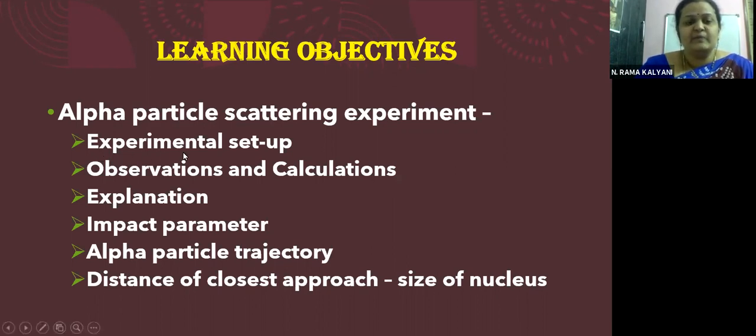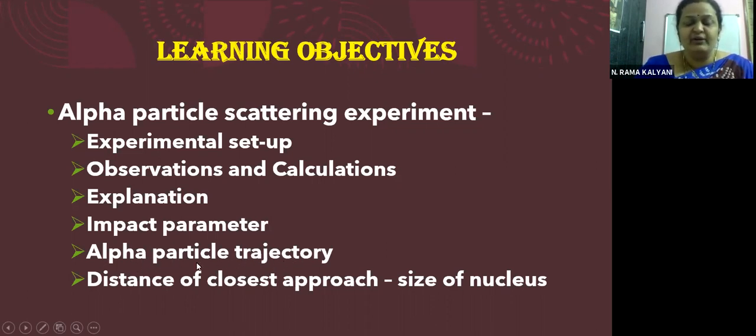We will be seeing the experimental setup, the observations and calculations, and the explanation about why the alpha particles are behaving in a certain manner. We will try to understand an important phenomenon called the impact parameter, and the alpha particle trajectory. What is trajectory, children? The trajectory is the path followed by the projectile. Now here the alpha particle is the projectile which is moving, which is getting deflected because of some forces, and the path it is following after deflection is called a trajectory, children.